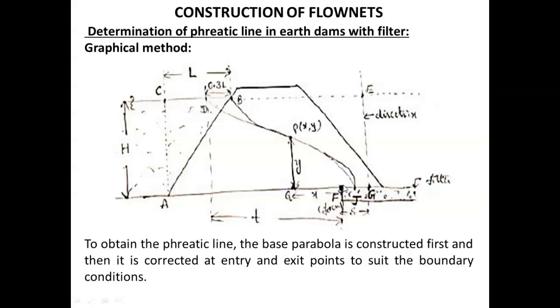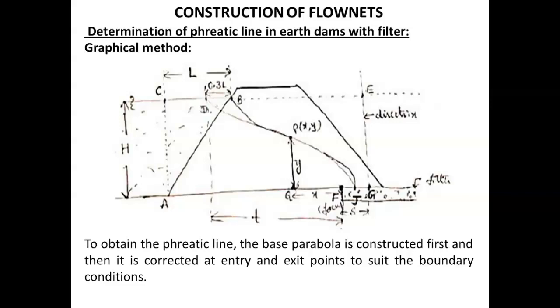Let us see how to find the phreatic line first. To obtain the phreatic line, the base parabola is constructed first and then it is corrected at entry and exit points to suit the boundary conditions.